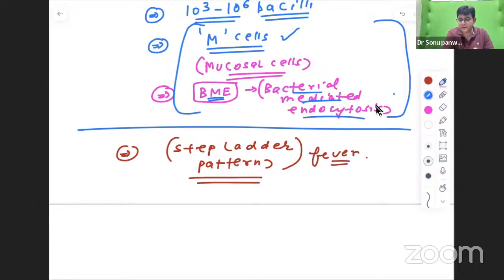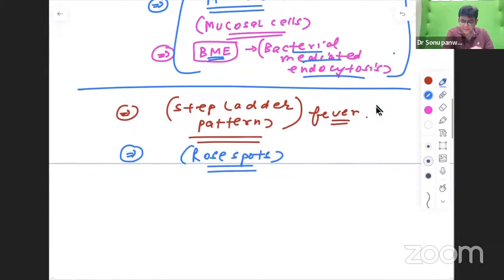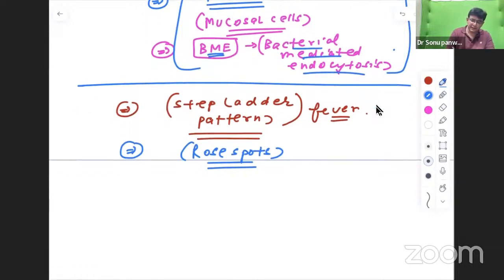So first point is that. Second, in this, certain spots are seen, and those spots are termed rose spots. Over the trunk area, backside also and in front also, you can get certain spots termed rose spots, which are characteristic of typhoid fever. This is one of the things you need to remember.